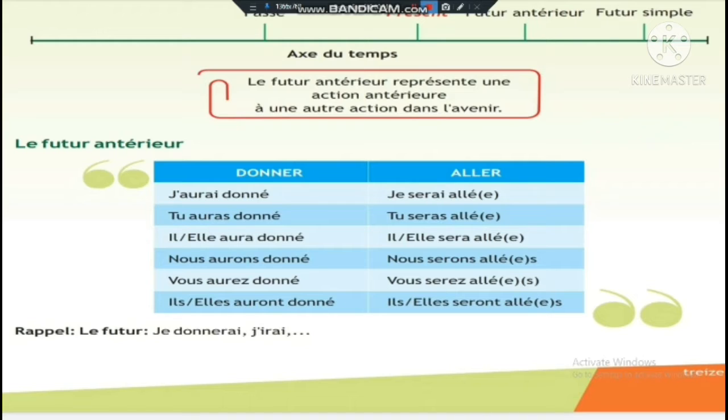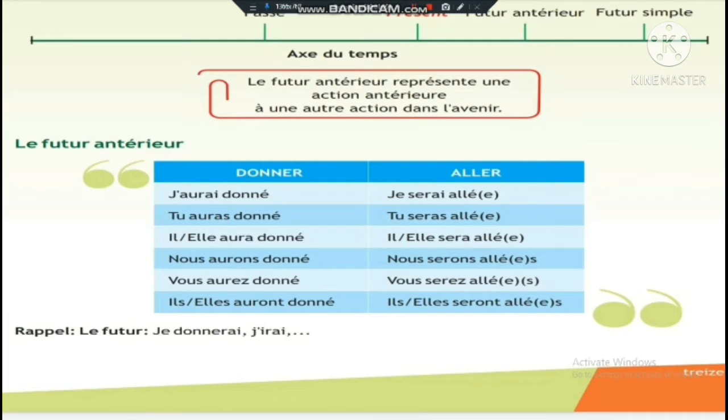So you can see "done" and "allé" are conjugated according to the future anterior. J'aurai donné, je serai allé. Some verbs are conjugated with avoir and some with être. The verbs conjugated with avoir are conjugated like this: j'aurai, tu auras. The verbs conjugated with être and avoir are the same as in the passé composé. So here you can see "allé" and "donné".